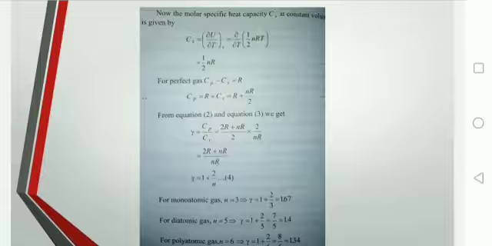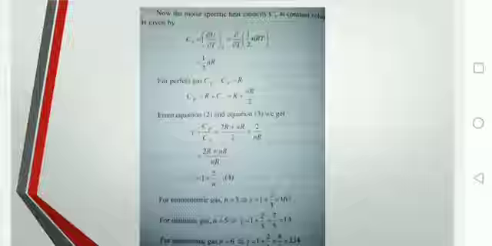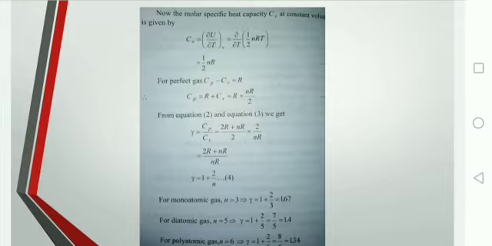Okay, now for monoatomic gas, small n, that is degrees of freedom is 3, we have seen yesterday. So the above relation will modify as 1 plus 2 by 3 and will have value of 1.67. Then for diatomic gas, number of degrees of freedom is 5. So gamma is equal to 1 plus 2 by 5 and this will equal to 7 by 5, that is 1.4. And for polyatomic gas, we have seen degrees of freedom is 6. So gamma is equal to 1 plus 2 by 6, that is 8 by 6, and it will be 1.34.